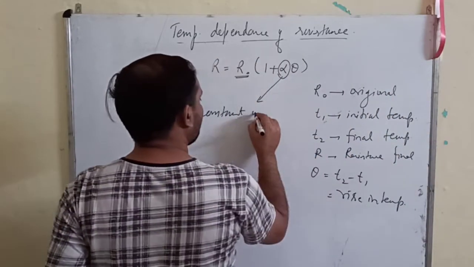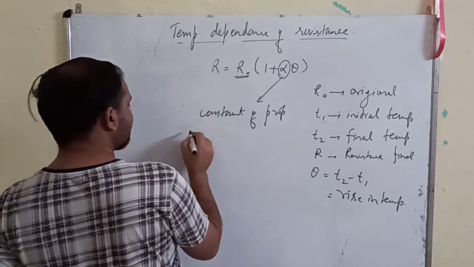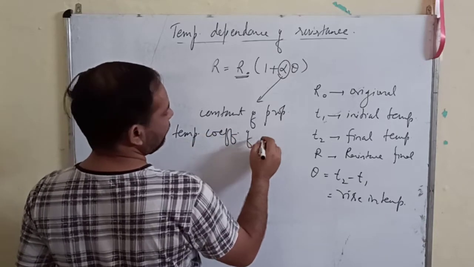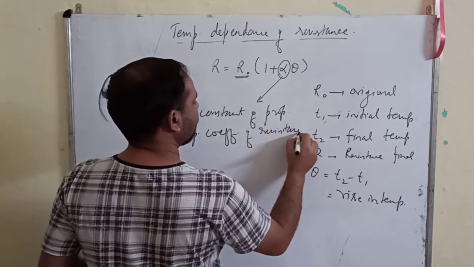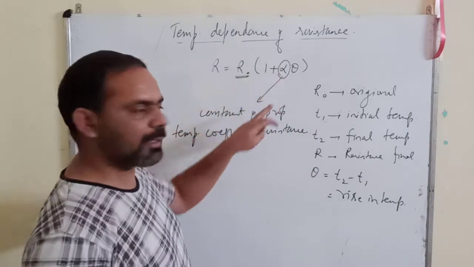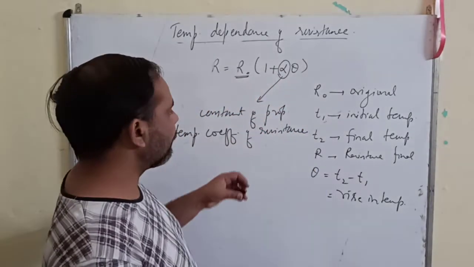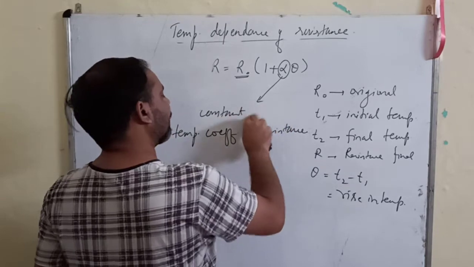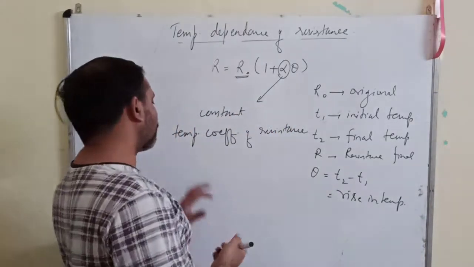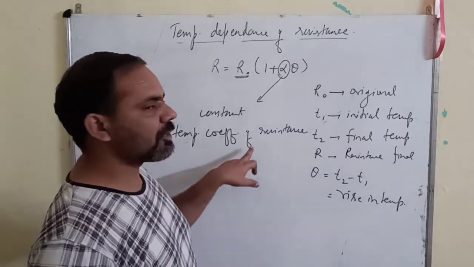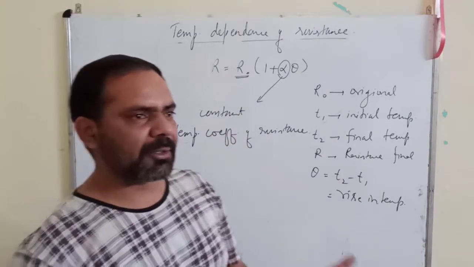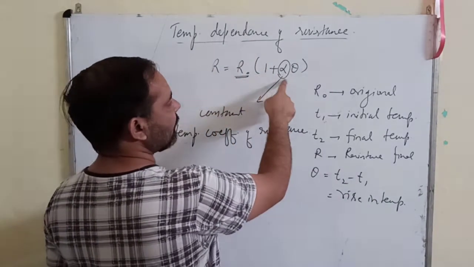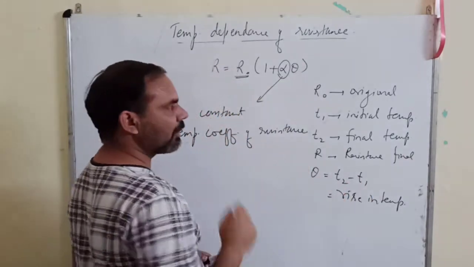This term alpha is a constant value, constant for a conductor, sorry, I mentioned this wrongly earlier. We call this constant the temperature coefficient of resistance, and its value depends on the nature of the material of the conductor. So R is equal to R0 (1 plus alpha theta), where theta is T2 minus T1.